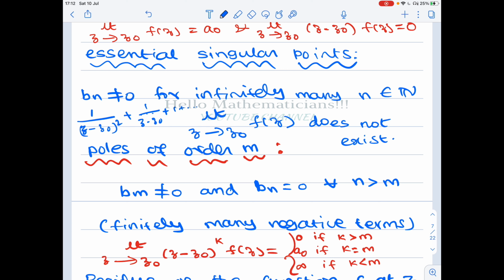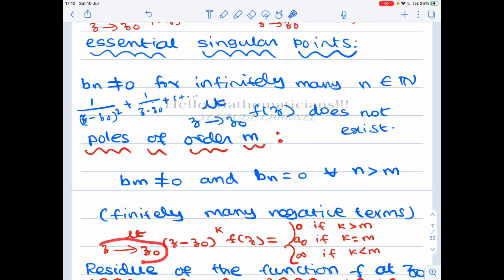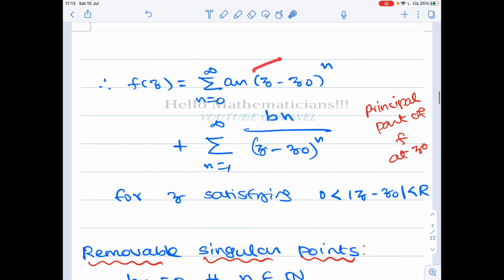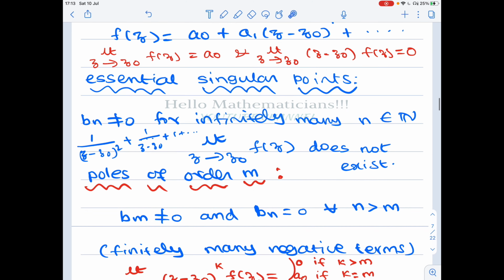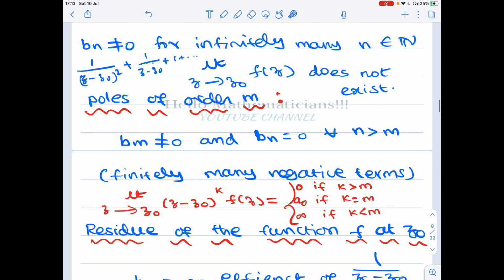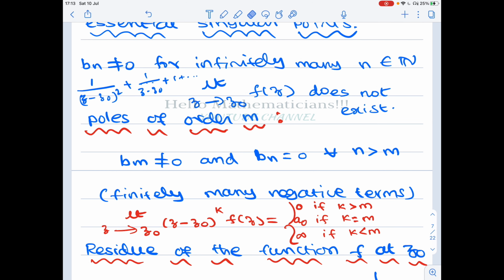Now if you multiply this by (z minus z naught) power 5, then all these things in the denominator will get cancelled. You will get only positive powers. So when you let z tend to z naught, all will be 0. It is easy to understand. I hope it is clear.